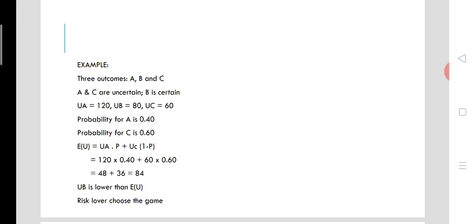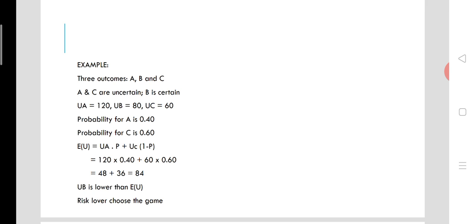And let's look at the utility of these three outcomes, A, B, and C. Utility of A is 120, utility of B is 80. Remind you, there is a certain outcome. Utility of B is 80, and it is certain as well.